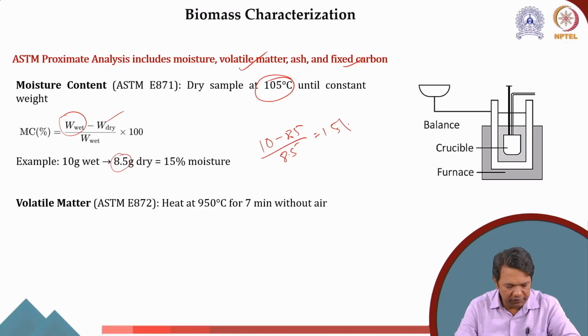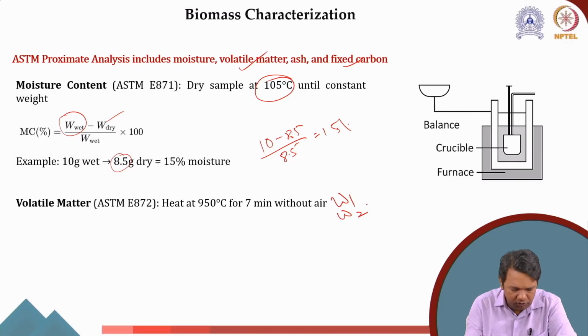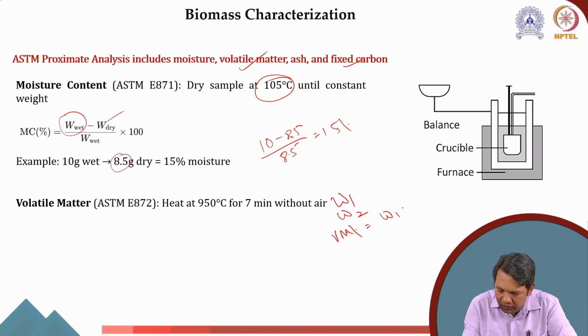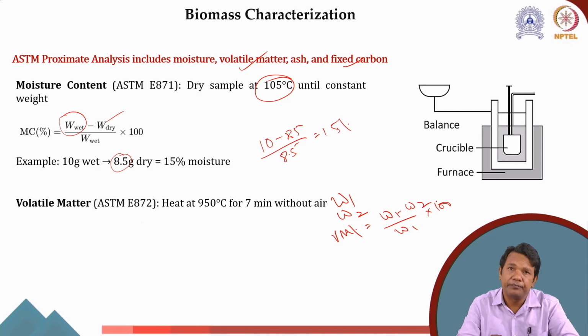Now, usually what we do for volatile matter content is, let's say, you have weight before heating W1 and after heating you are getting W2, and you have to calculate the VM percent. Then we will do W1 minus W2 upon W1 into 100 to get it in percent. So this is how we calculate the volatile matter.